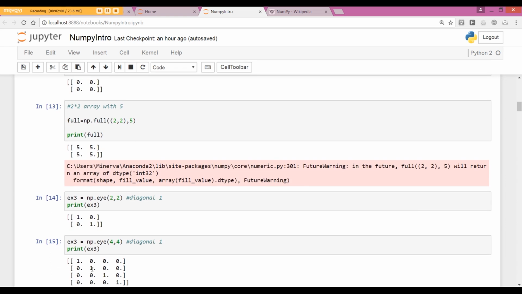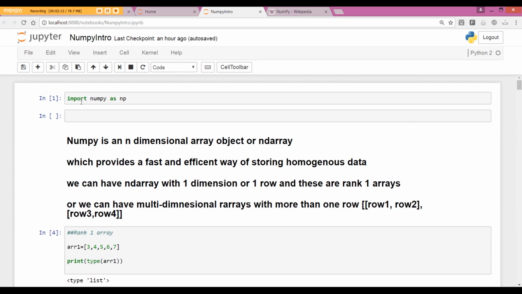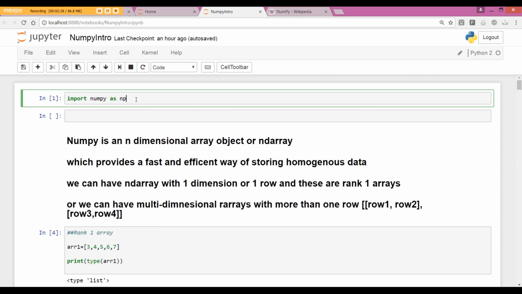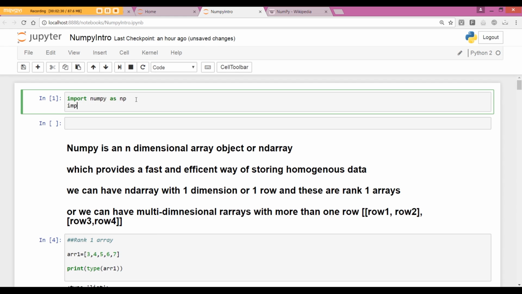Otherwise, it won't work. So np.eye. Now, eye is a kind of a NumPy function, and if I want to call it, then I have to say np.eye. And instead of importing numpy as np, if I just imported numpy, then instead of np, I would have to specify numpy, N-U-M-P-Y, and specify the whole thing. So that is why it's more convenient to say np.array, and we are going to use similar conventions throughout this course.